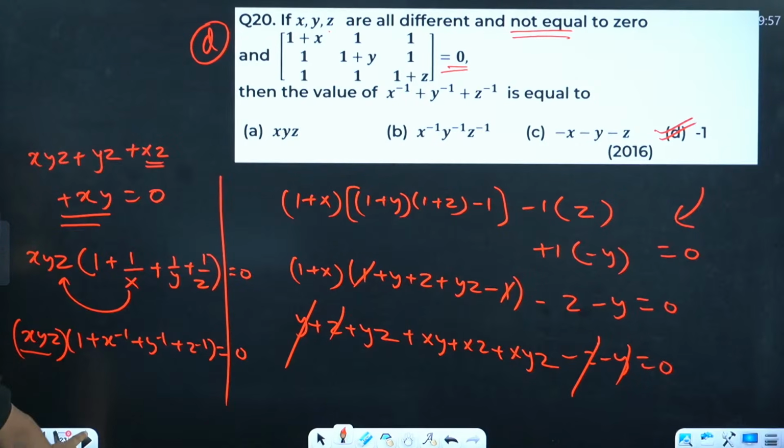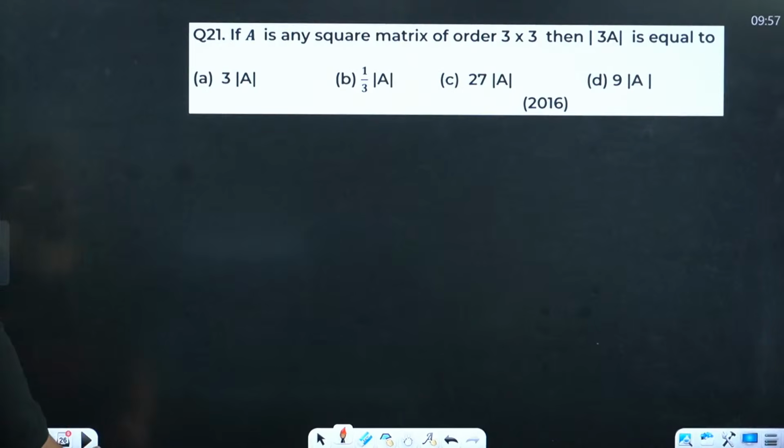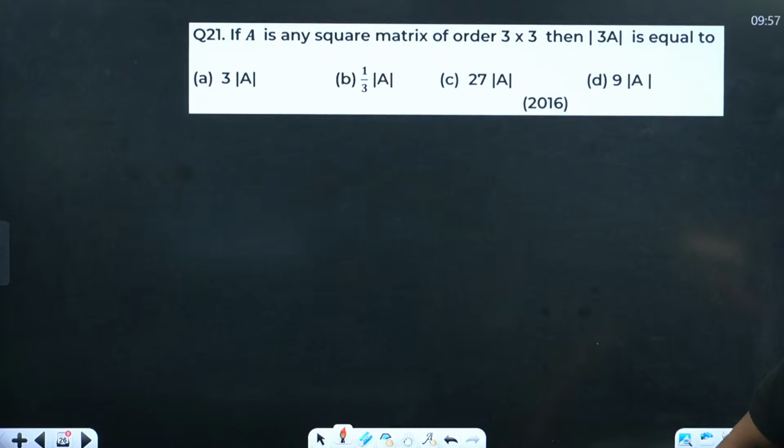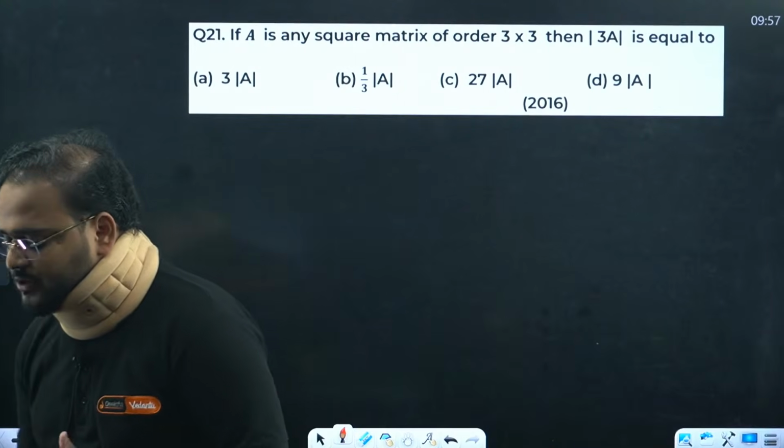20th one is clear, guys. Have a look one more time from the beginning. Where's the other question? Yeah, 21. Have a look. Solve this one, please. Narendra, you only solve this one.